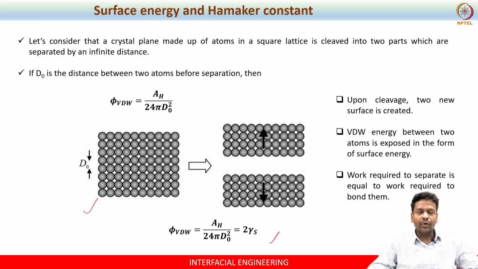There is something called Pauli's exclusion principle, which doesn't allow the atoms to explode or access all the space, right? So there will be a boundary beyond which an atom cannot penetrate further. That is nothing but d naught, which is the minimum separation distance, right? So if you know that, when atoms are held together in a square lattice at a distance called d naught, can you calculate what will be the van der Waals force between the molecules?